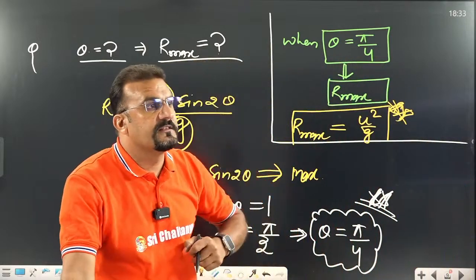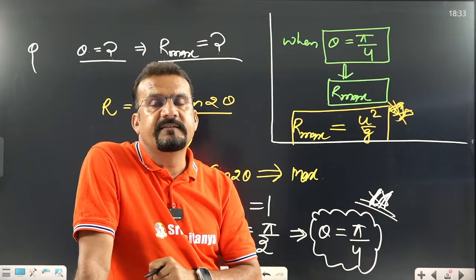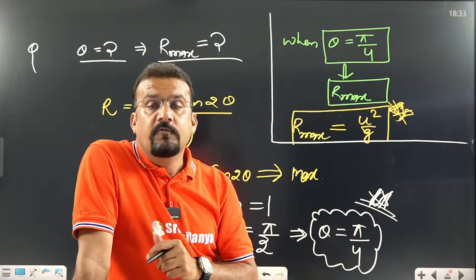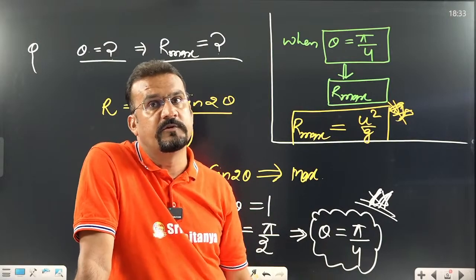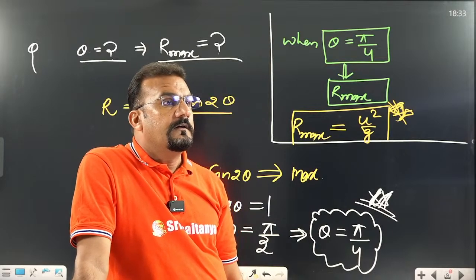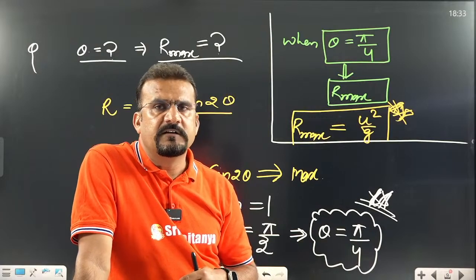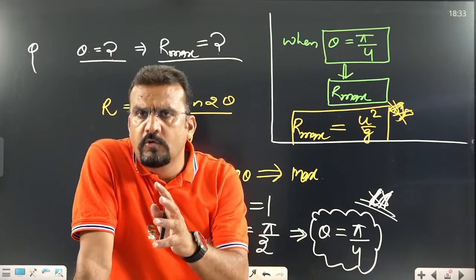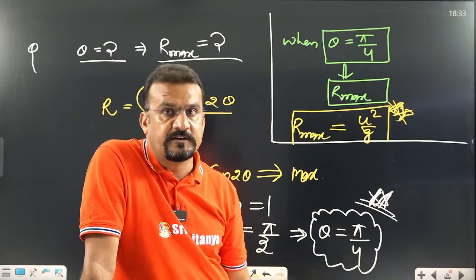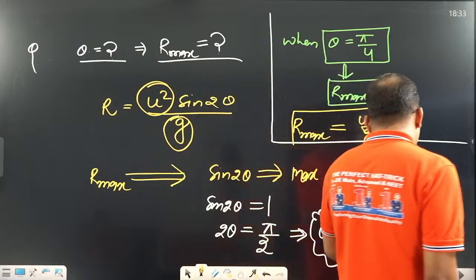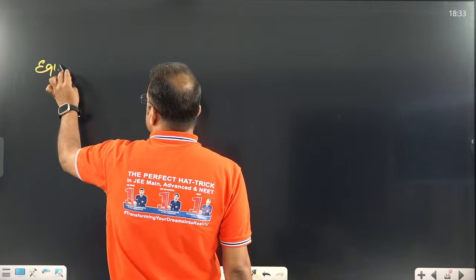Now let us take one more example. We have R maximum and the second one is H maximum. What is the relation between them? How do we find out the relation? This is also very important. For that we would need to derive the equation of projectile, but we are not going into that topic. I am just giving you the equation directly so that you can solve the questions.